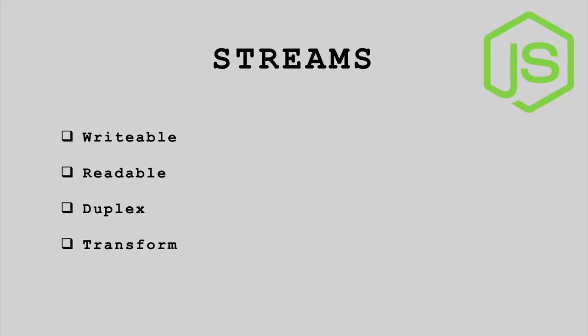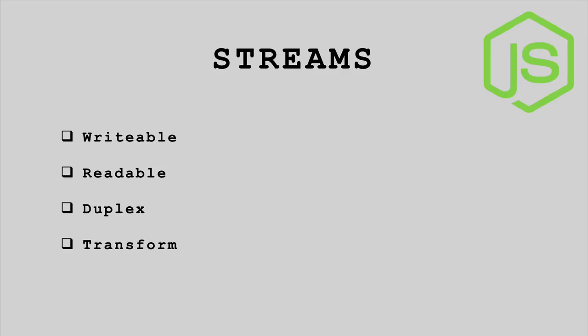All right. And up next, we have streams in Node.js. And at its simplest, streams are used to read or write sequentially. Basically, when we have to handle and manipulate streaming data, for example, a continuous source or a big file, streams come in real handy. In Node, there are 4 different types of streams. We have writable, used to write data sequentially. Then we have readable, used to read data sequentially. Duplex, used to both read and write data sequentially. And also transform, where data can be modified when writing or reading.